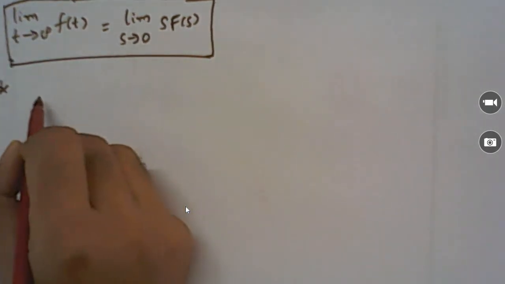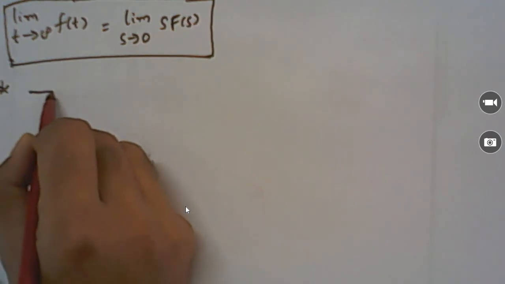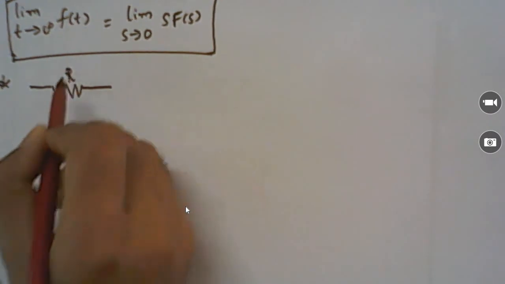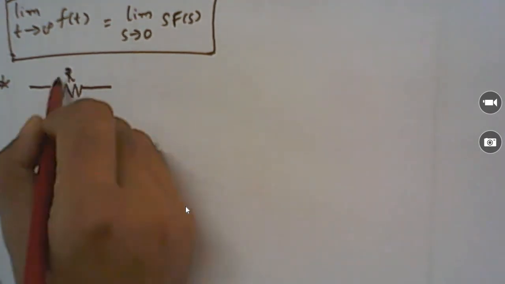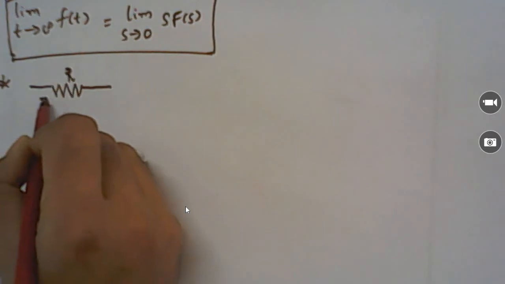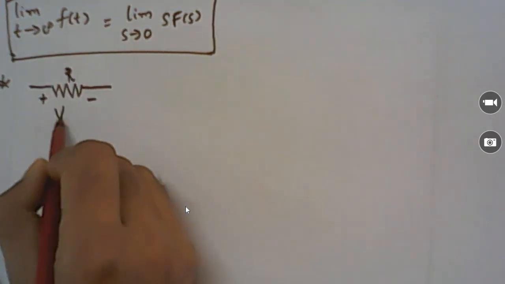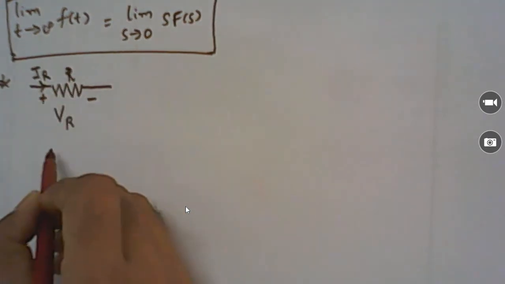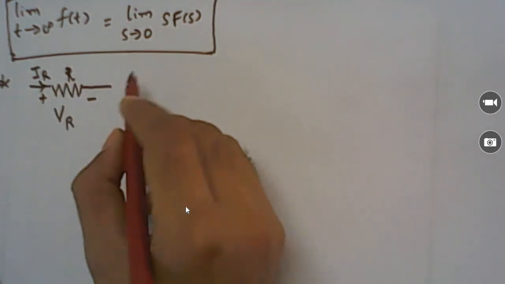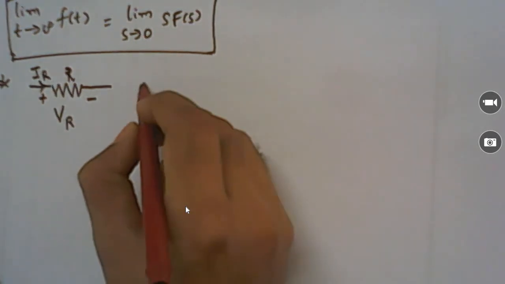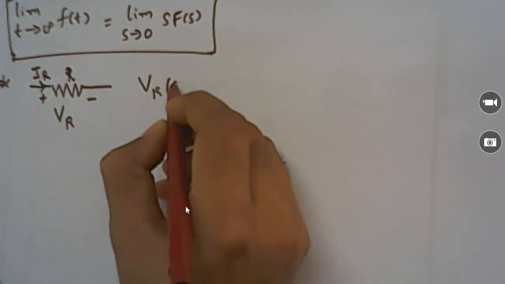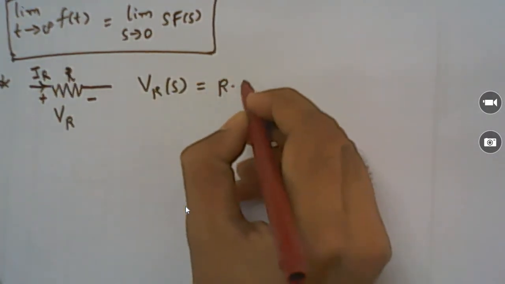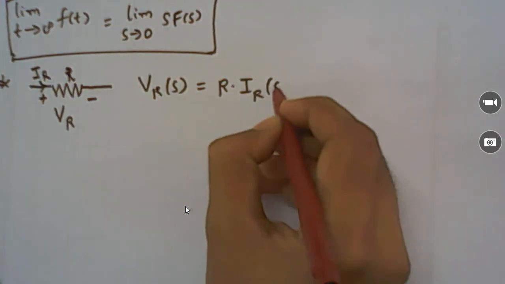So before that we'll see the Laplace transform of the voltage across a resistance and the current passing through a resistance in the S domain, right? We know if a resistance of value R has a voltage across it V_R and current passing through it, suppose I_R, then in the S domain, V_R(s), which is the voltage across R, is R into the current passing through R in the S domain.